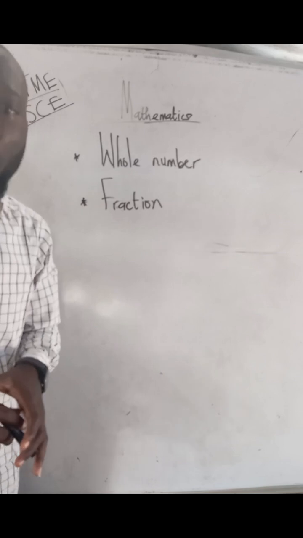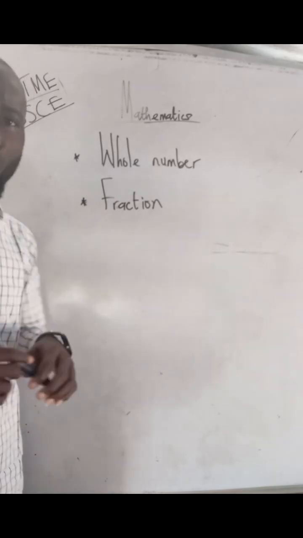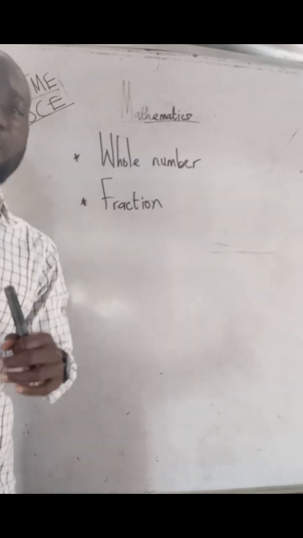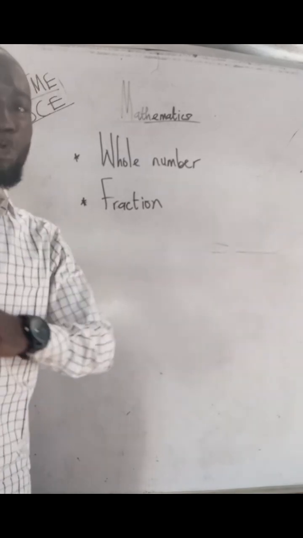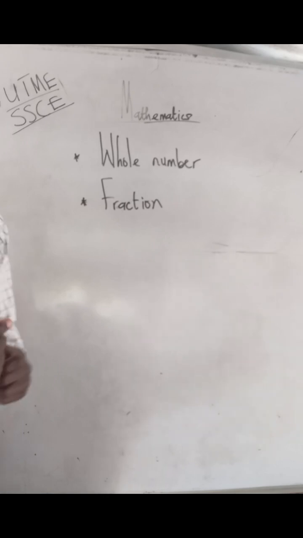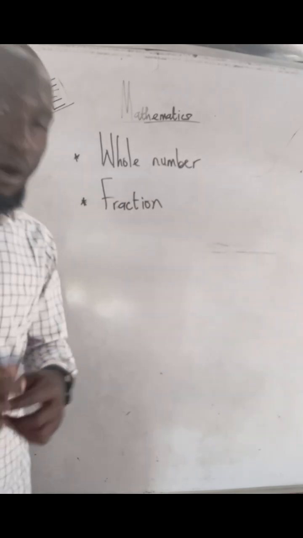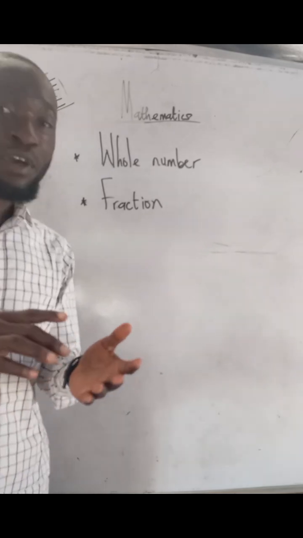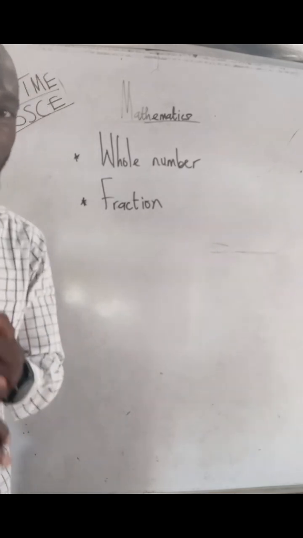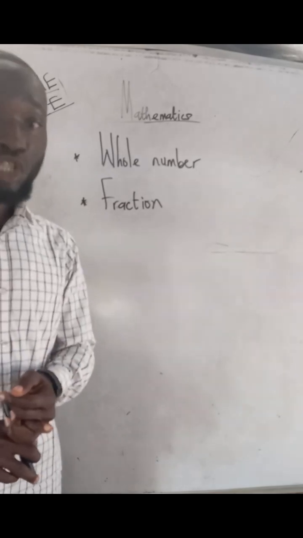What is a whole number? A whole number is the number that is between 0 and infinity. Infinity means going non-stop from 0 to infinity. Now, if you notice what I said, between 0. Now, is 0 a whole number? Of course, 0 you can call it a whole number. Why? Because 0 does not have negative or positive value. So 0 you can also call it a whole number.